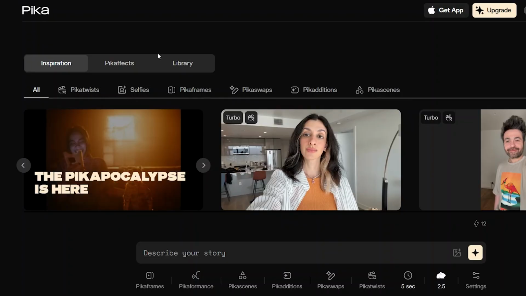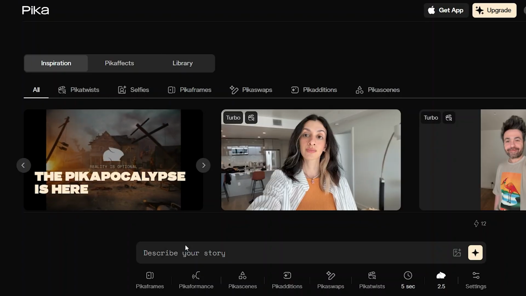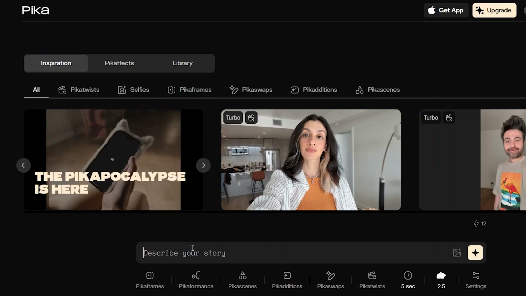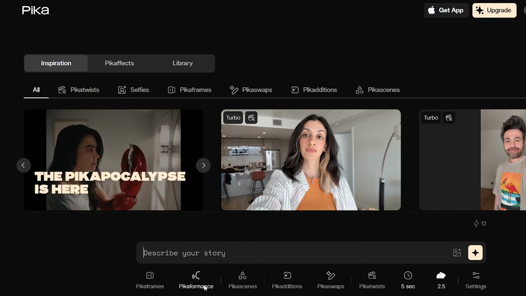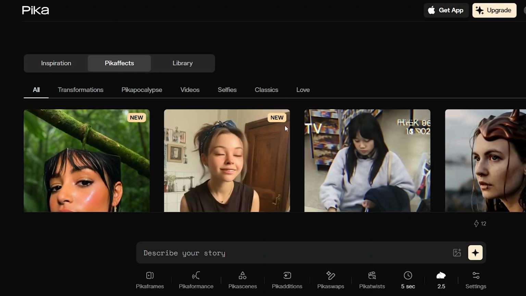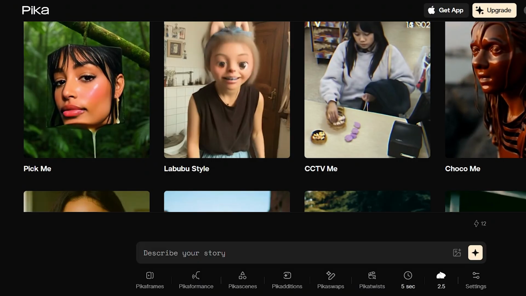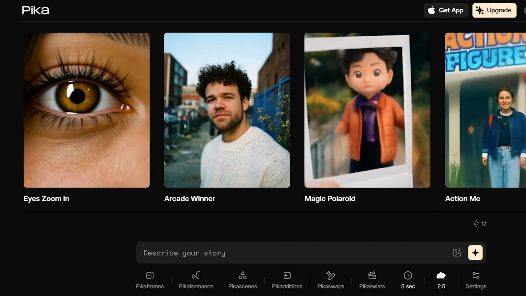It's pretty easy to use Pika or simply Luma Dream Machine. If you're using Pika or Luma, it's pretty much the same thing. You have a simple interface where you're going to type in a proper prompt, and then just the basic settings right below. And then you also have a bunch of Pika effects or just a library of templates, and you can scroll down and go along with the style you think looks great. You can also completely create your own style if you don't want to go along with any of these.